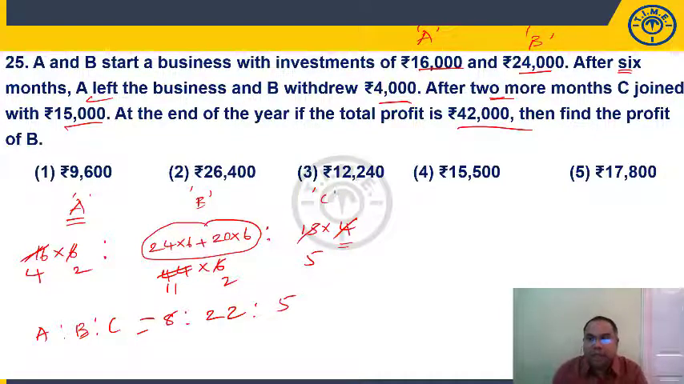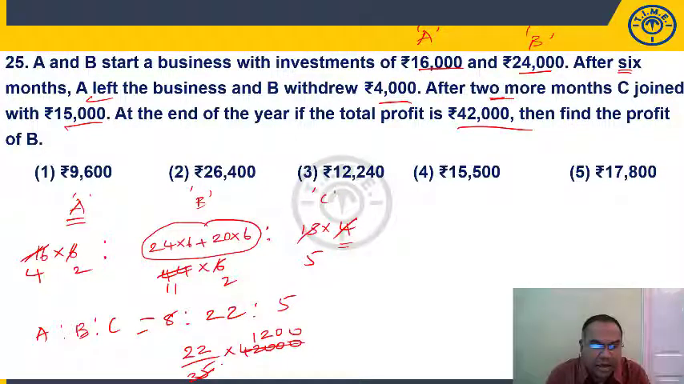Now we need to find out profit share of B. So profit share of B will be 22 by 35 total parts into 42,000. Right, 35 ones 35, 70, 35 twos. So 1200 into 22. Now you either multiply 240 plus 24, 264, 26,400. Directly you multiply 2 zeros, 22 into 12 is 264, or you can do one thing.